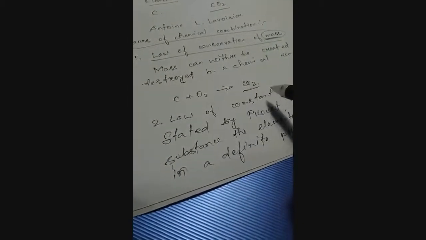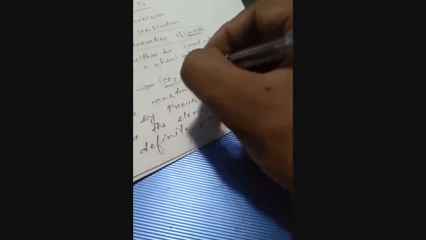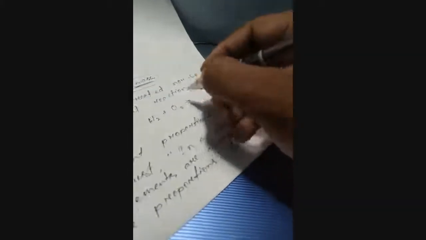If we see this chemical reaction, what happened? Two elements combine together to form a compound. So this is a chemical substance. In a chemical substance, the elements are always present in definite proportions by mass. Take the example of this reaction: H2 and O2, hydrogen and oxygen, combine together to form H2O, that is water. When hydrogen gas combines with oxygen gas, it forms water.